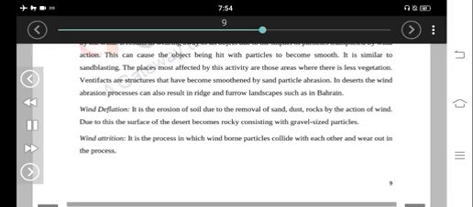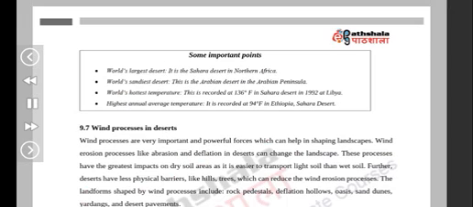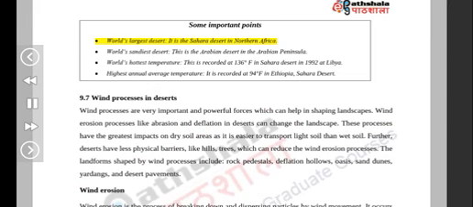Some important points. World's largest desert. It is the Sahara Desert in northern Africa. World's sandiest desert. This is the Arabian Desert in the Arabian Peninsula. World's hottest temperature. This is recorded at 136 degrees Fahrenheit in the Sahara Desert in 1992 at Libya. Highest annual average temperature. It is recorded at 94 degrees Fahrenheit in Ethiopia, Sahara Desert.